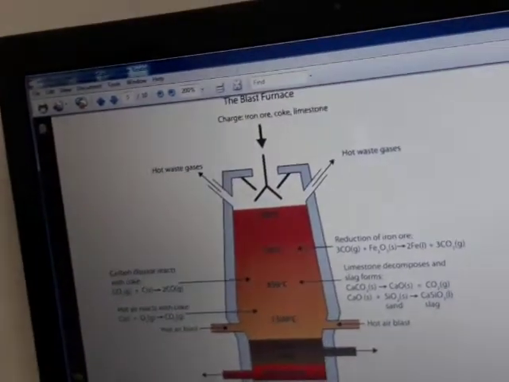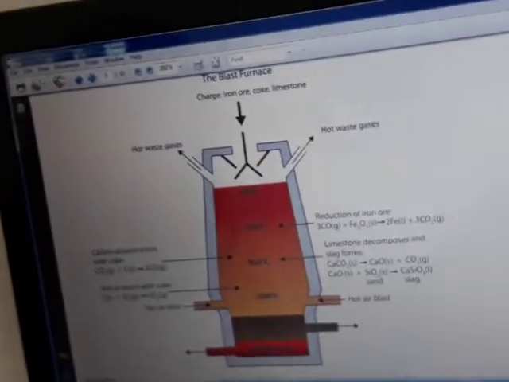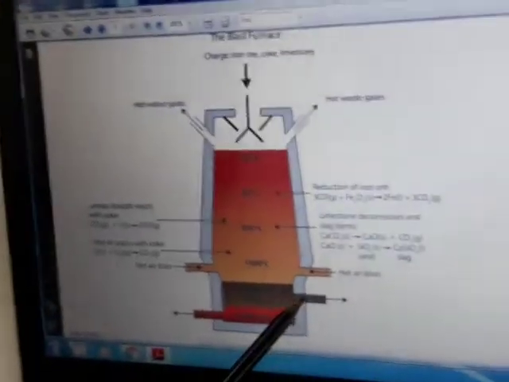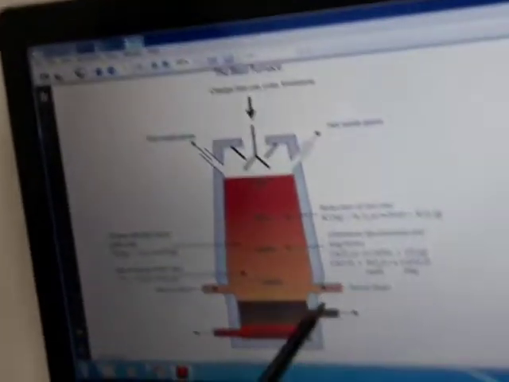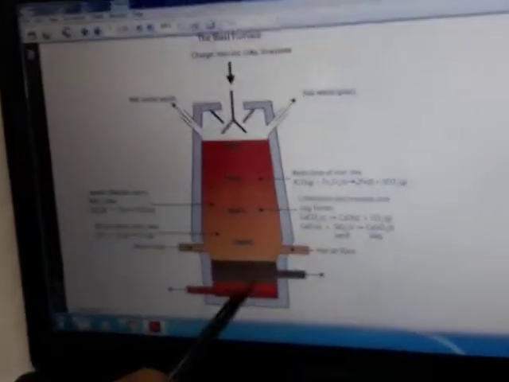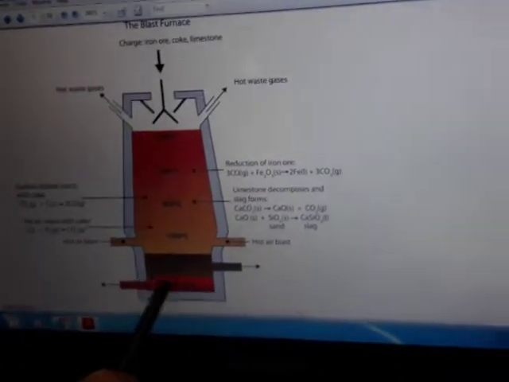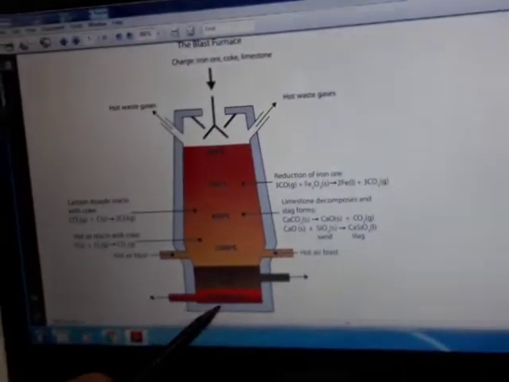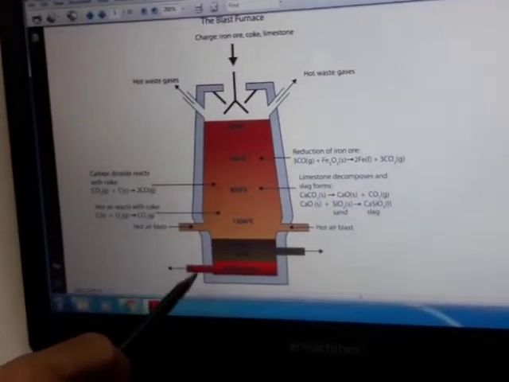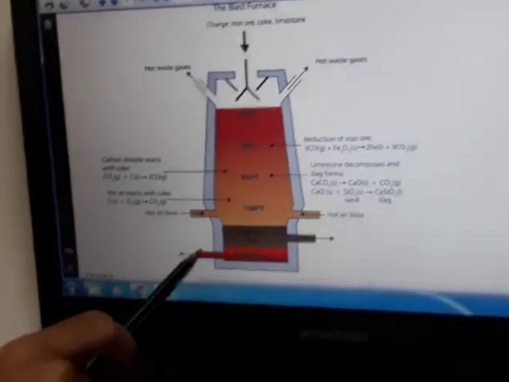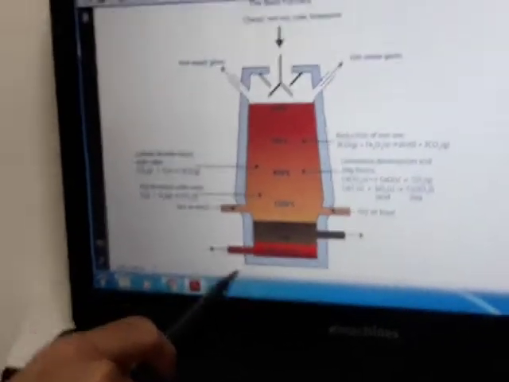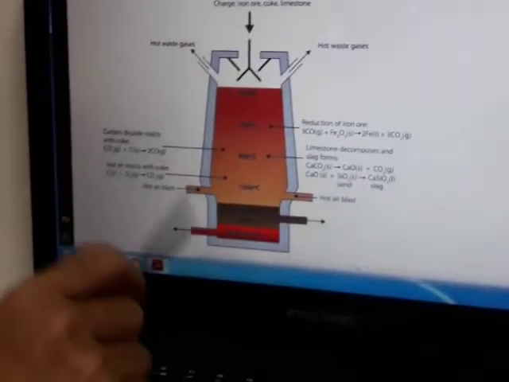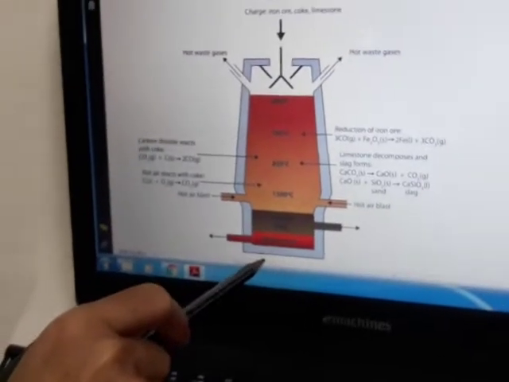So at the bottom of this furnace we have two outlets. One is here, you will see that this is the top outlet. The top outlet contains the molten slag, which has all kinds of impurities, and the bottom outlet has the molten iron. This iron which is obtained here is known as pig iron, children, and this is the first crude iron obtained from the blast furnace.